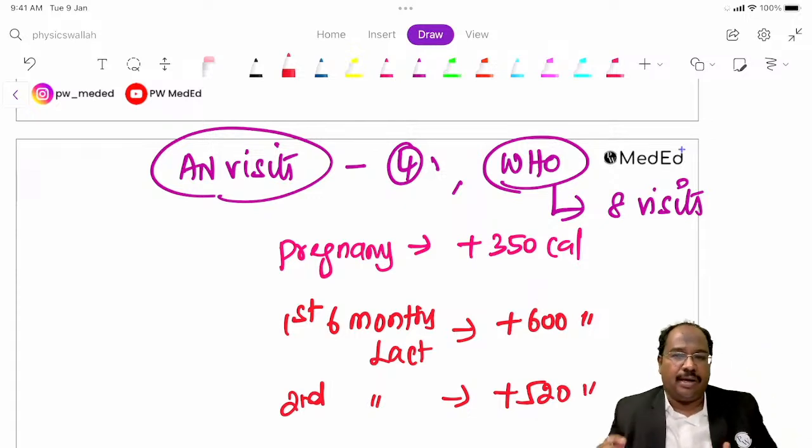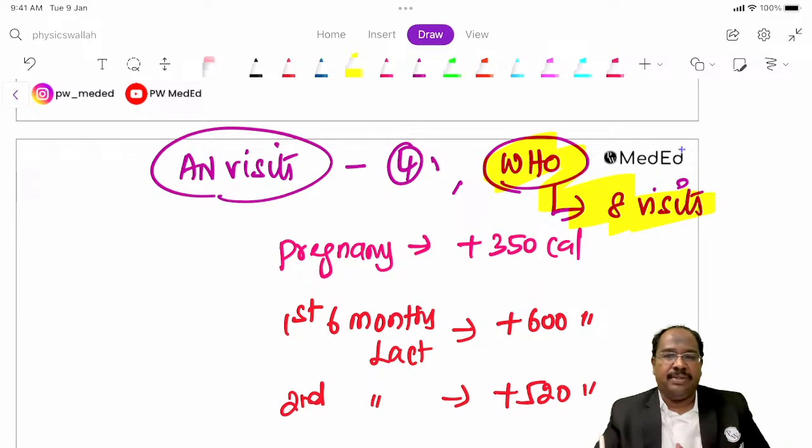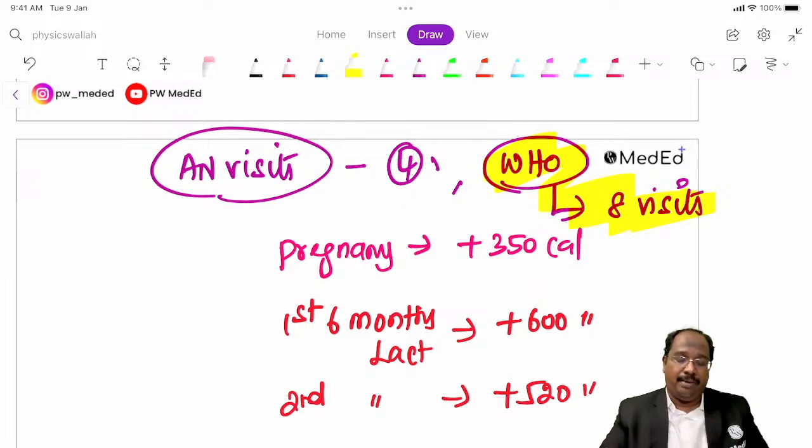600 plus 520 calories. These are the extra calories that are required. Recently, we had a question: how many visits does WHO recommend? They recommend 8 visits, so we are having 4 as the minimum. These are minimum. Okay, fine.